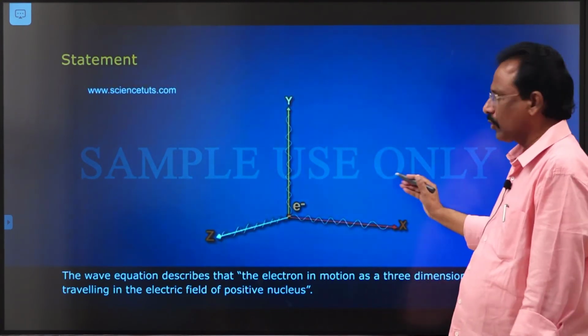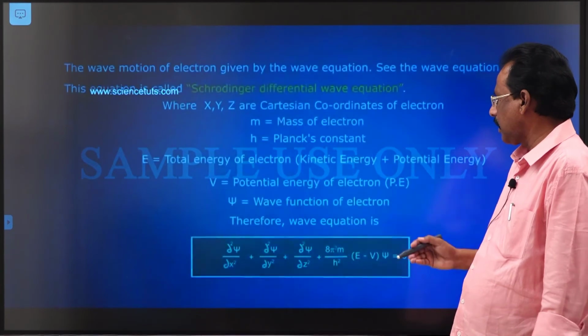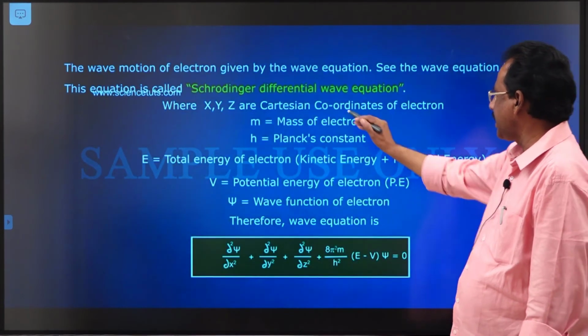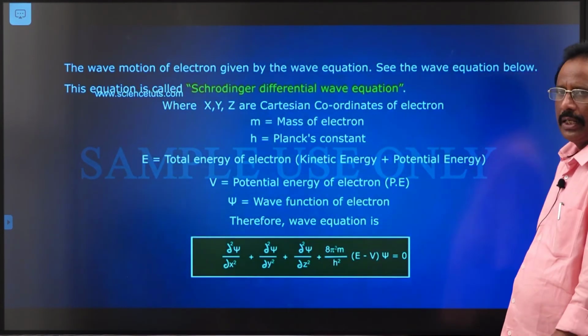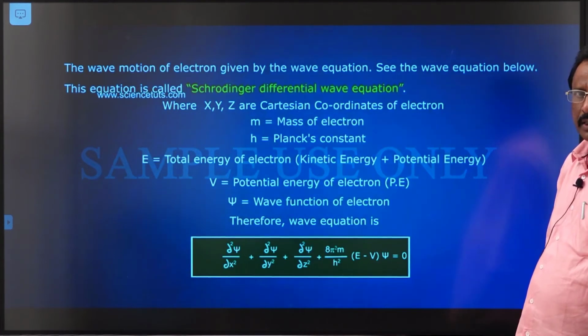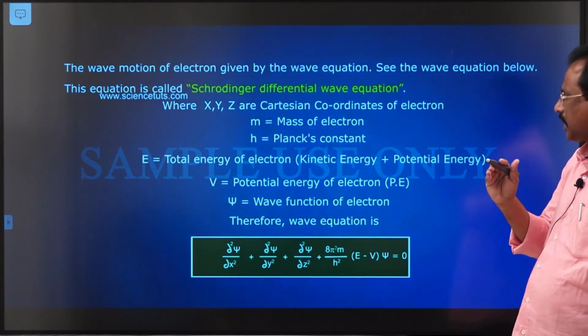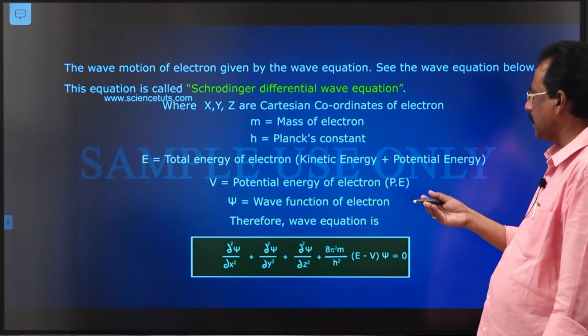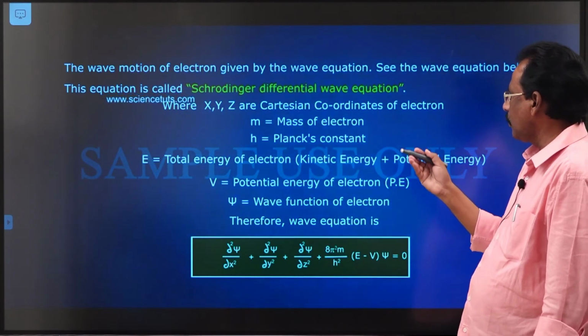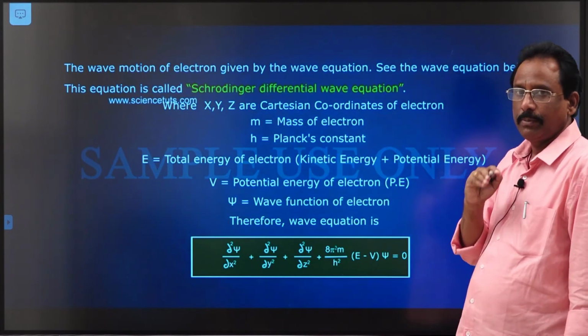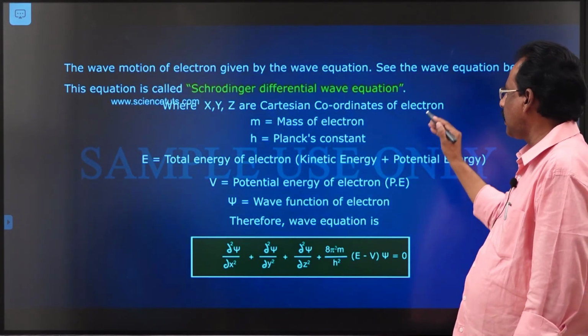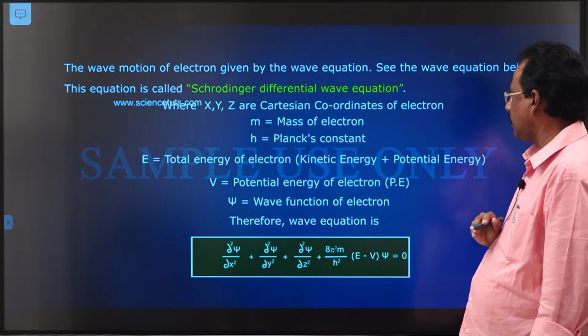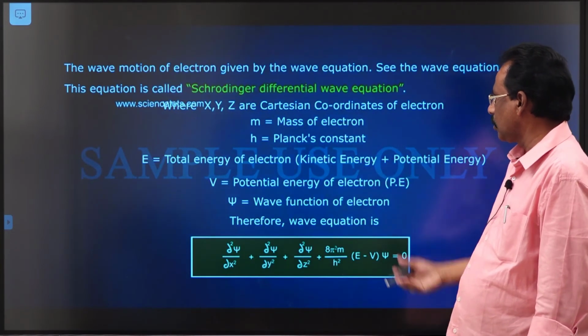So, this is the x coordinate. X, y, z are Cartesian coordinates of the revolving electron. So, a very important point in Schrodinger's wave equation is that the electron revolves around the nucleus as a stationary wave in three dimensions. Remember that. It is already known to you.